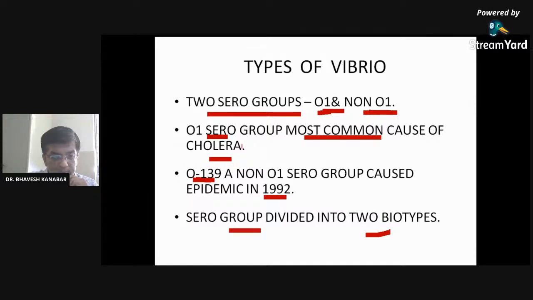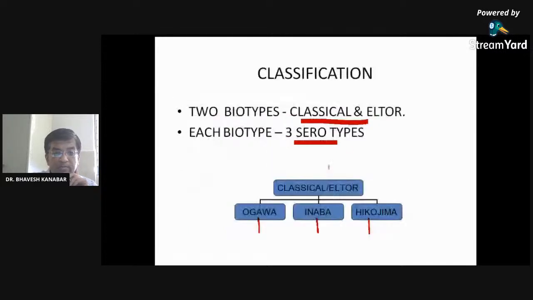Again, I repeat, there are mainly two types of Vibrio, O1 and non-O1. O1 is most common, and this serogroup has been divided into two biotypes, classical and El Tor. Again, each biotype has been divided into three serotypes: Ogawa, Inaba, Hikojima. I think it is very interesting and very easy to remember.